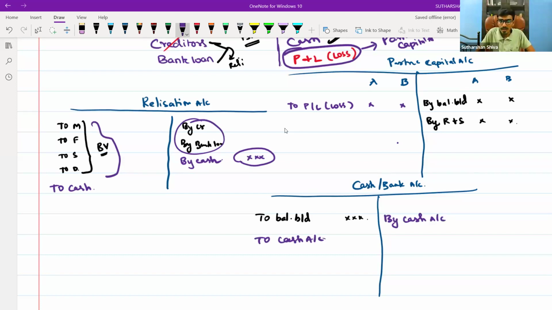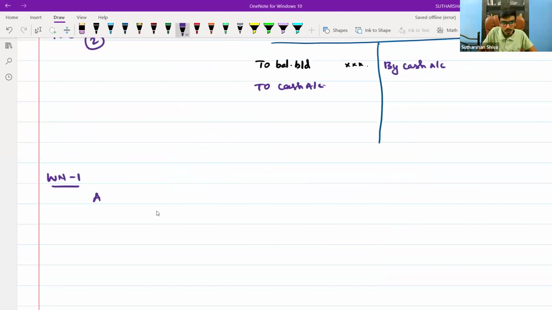Whenever there is a realization, you will prepare 2 working notes: working note number 1 and working note number 2. Working note number 1 consists of assets realized.